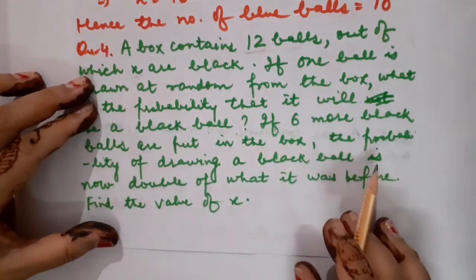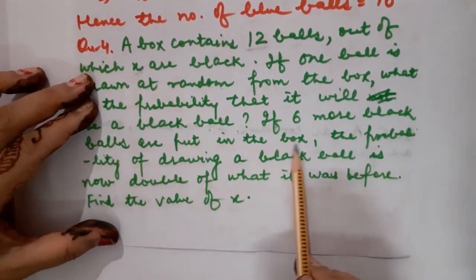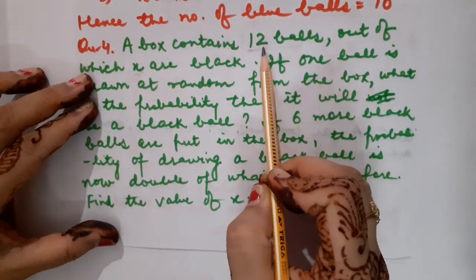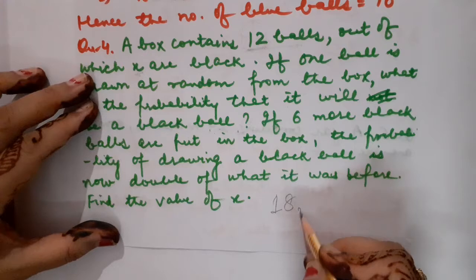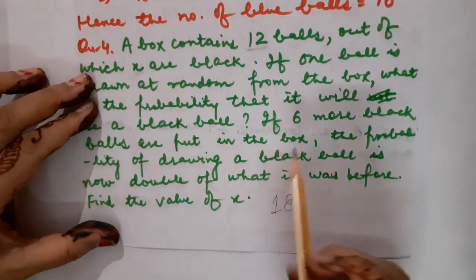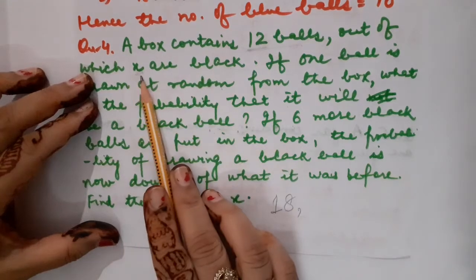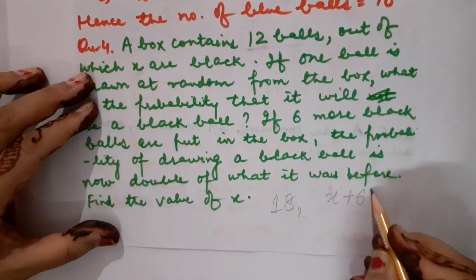Correct? Now, if 6 more black balls are put in the box, you tell me: there were 12 balls earlier, 6 more are added, so now the total has become 18. Earlier the number of black balls was x, so when 6 more are added, it becomes x plus 6.